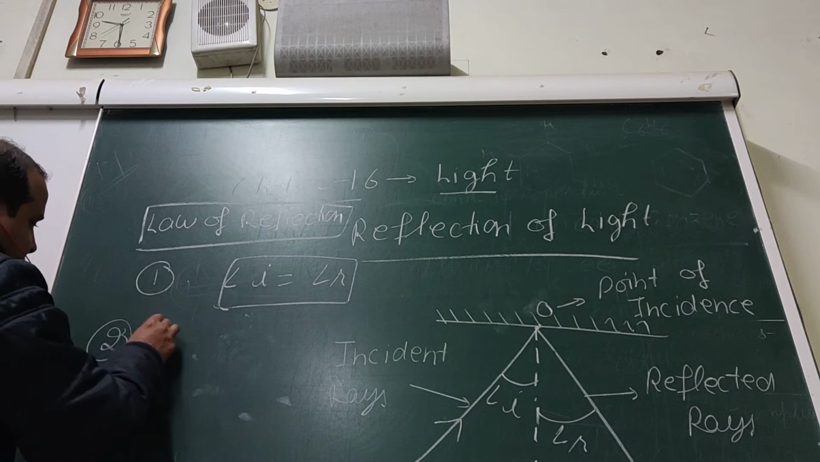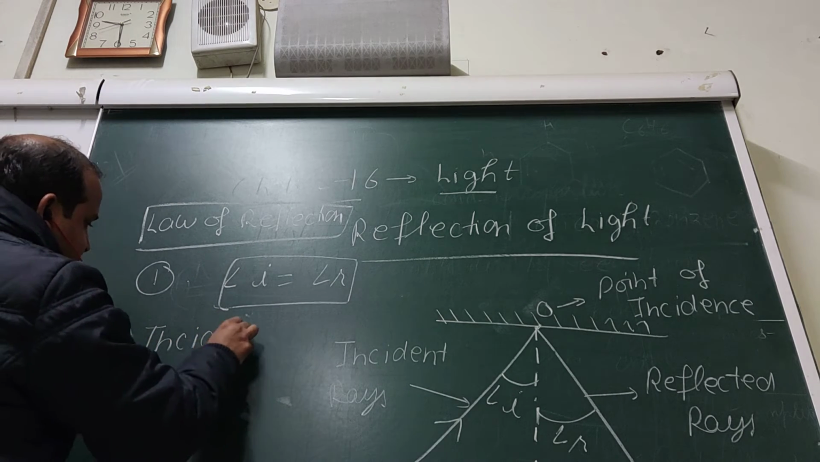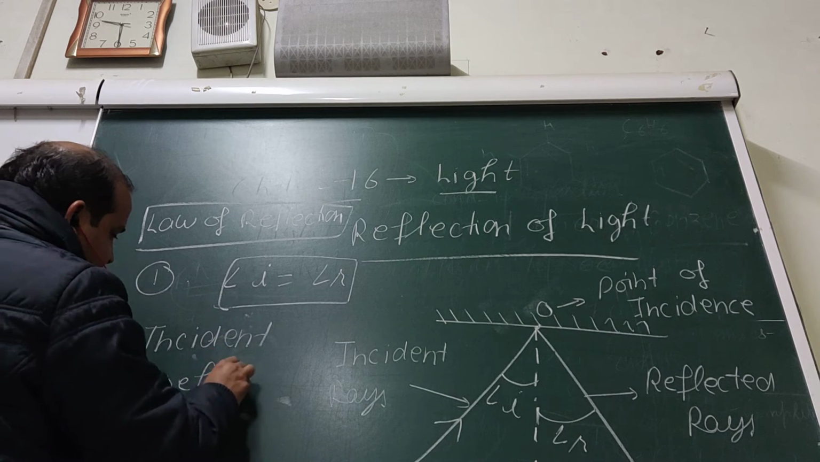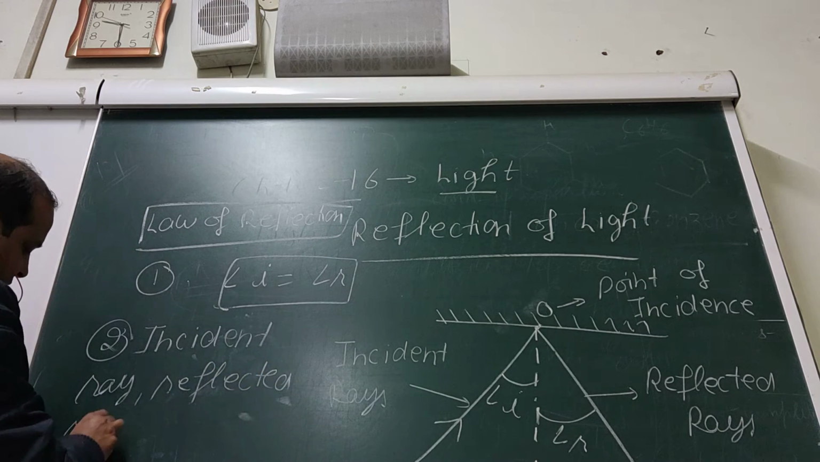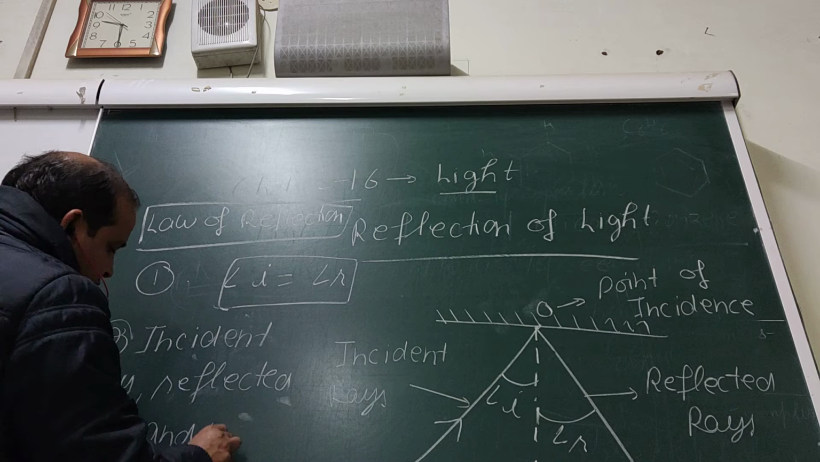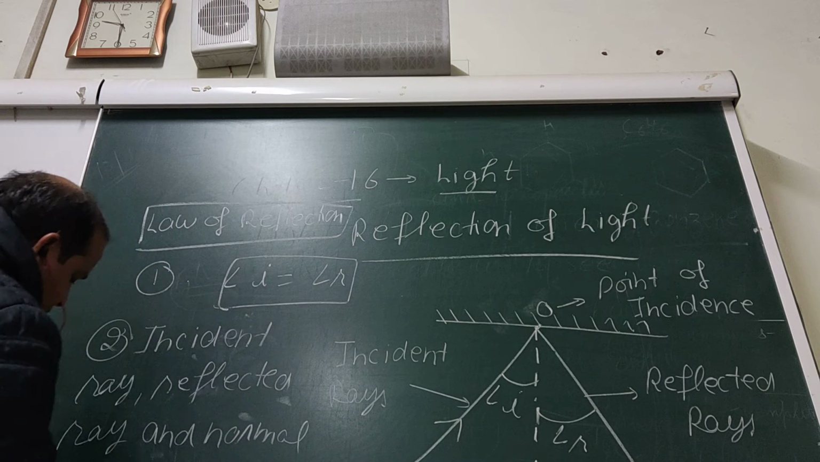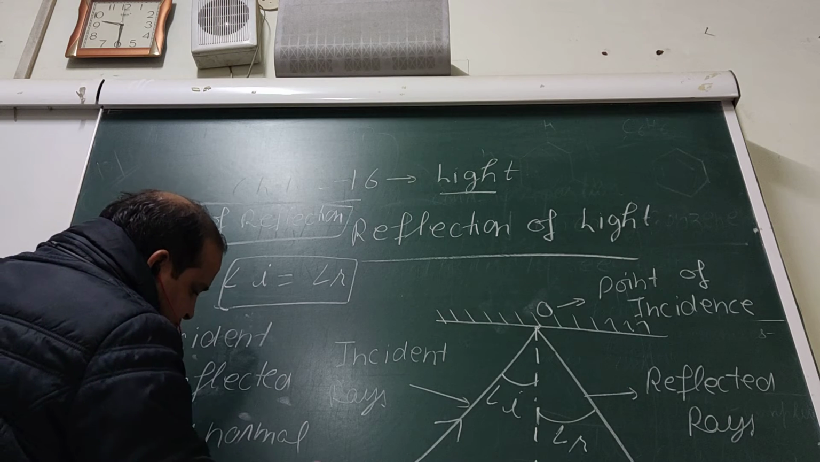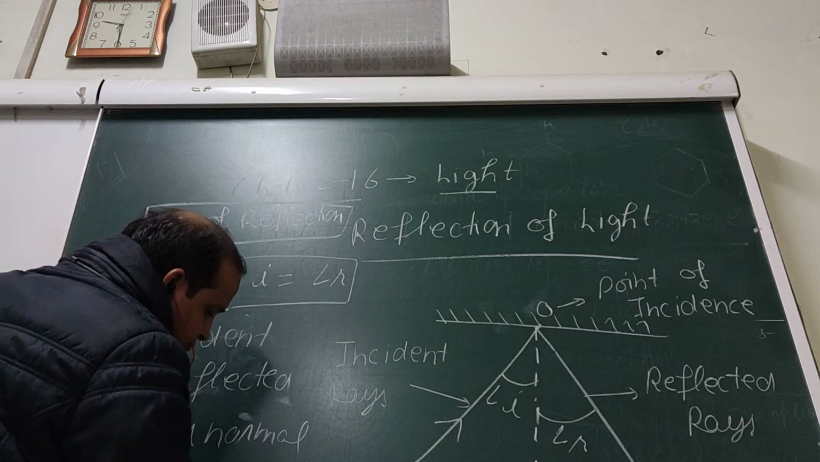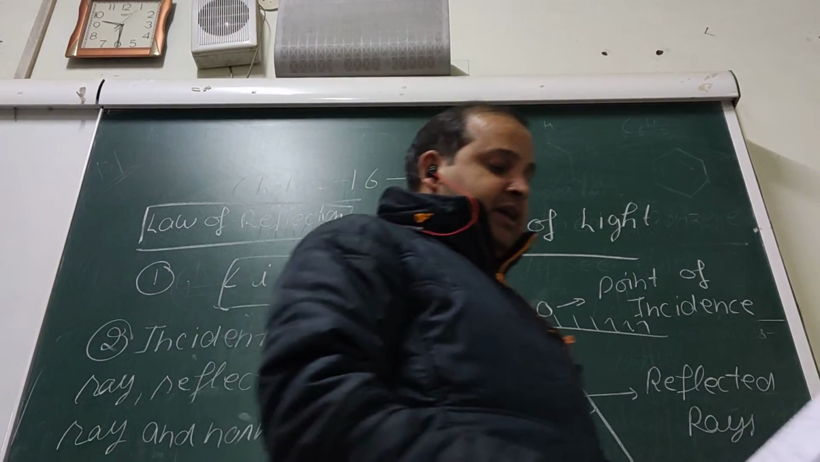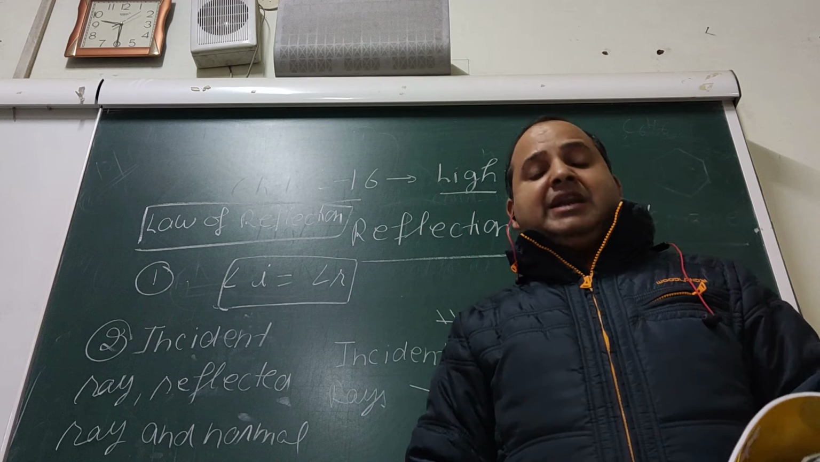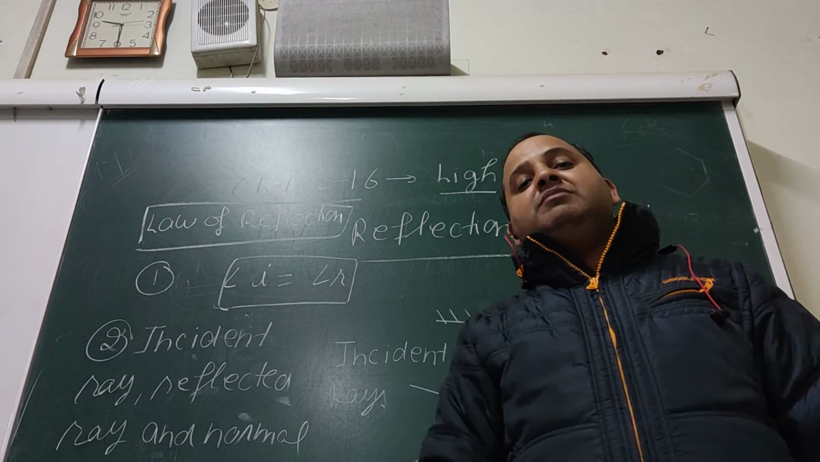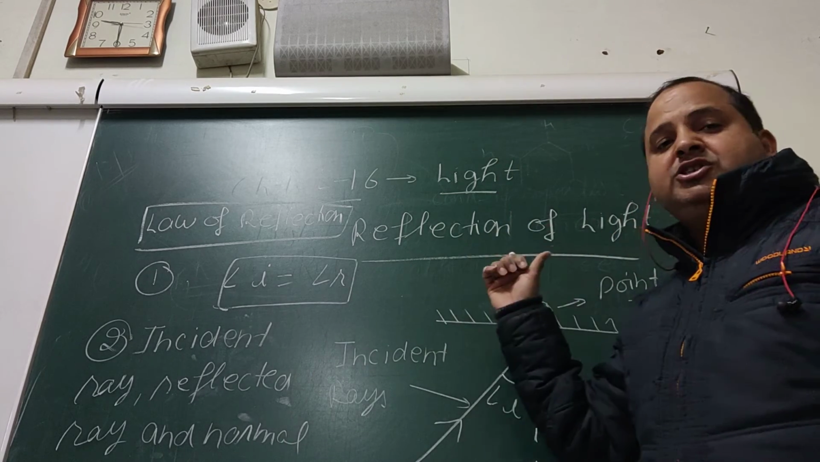Second is incident ray, reflected ray and normal all lie in the same plane. Okay, so what is reflection of light? When a light ray incident on the surface of the object is sent back into the same medium, this phenomenon is called reflection of light.